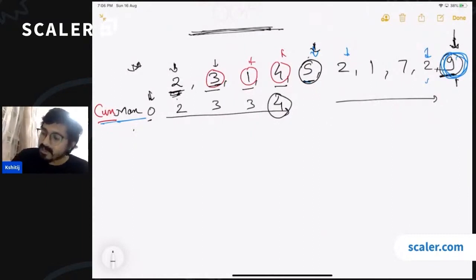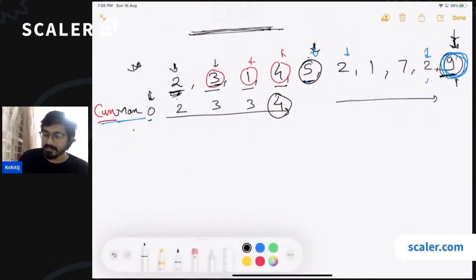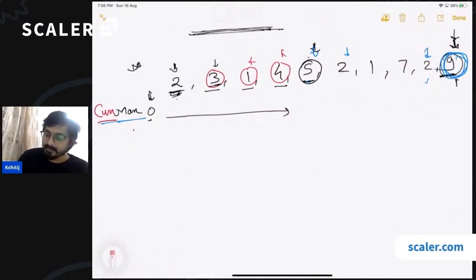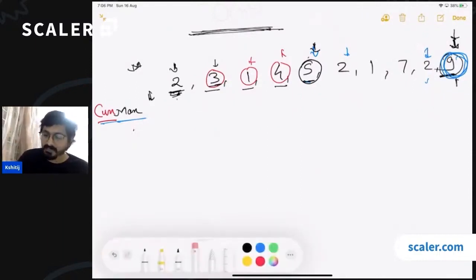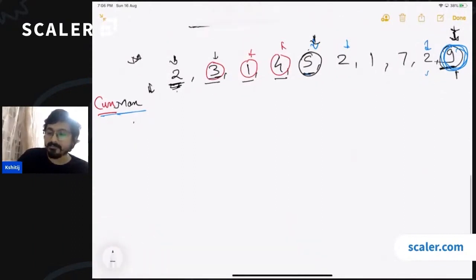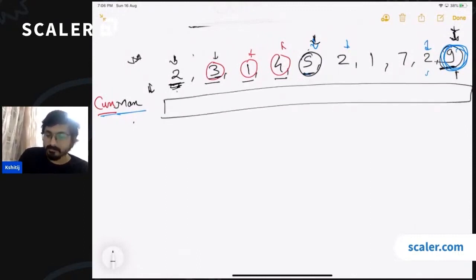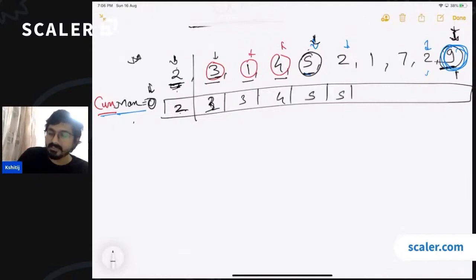Now let's talk about the last element. Let's not talk about the middle element. When we are doing it for the last element, we are actually calculating the left max for each and every index, right? Left max till now is 0, or let's call it 2 here. So we have initialized the left max by 0. We compare it with 2. We get 2 here. Then we get 3 here, then 3 again here. Then we get 4 here, 5 here. 5 continues till we get a taller height, which is 7, right? And again we get 7 here.